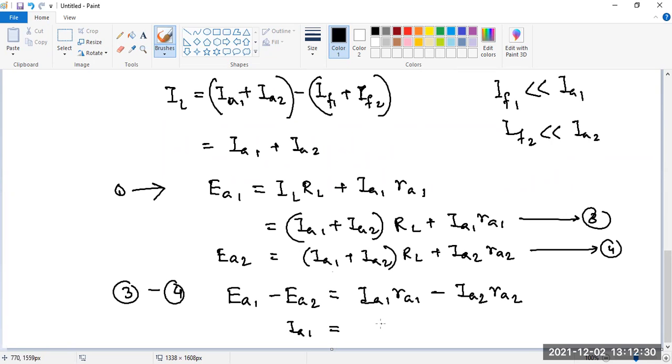So what is IA1 then? EA1 minus EA2 plus IA2 RA2, divided by RA1. Isn't it?